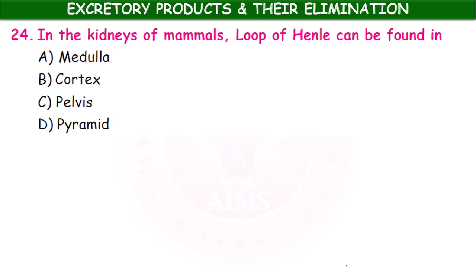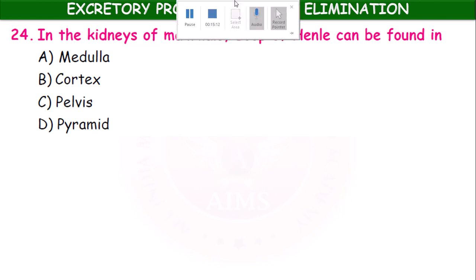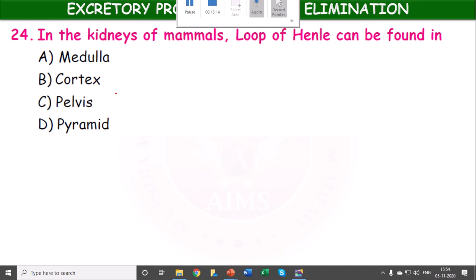Loop of Henle is the part of nephron. The tubular portion is divided into proximal convoluted tubule, loop of Henle, and distal convoluted tubule. So it is present in the pelvis.